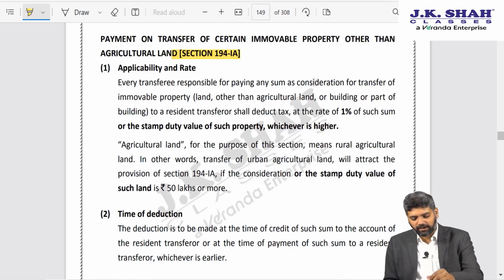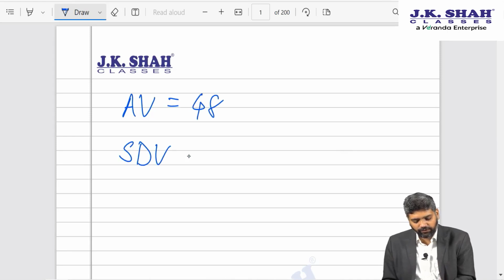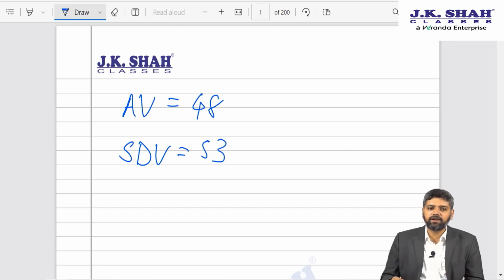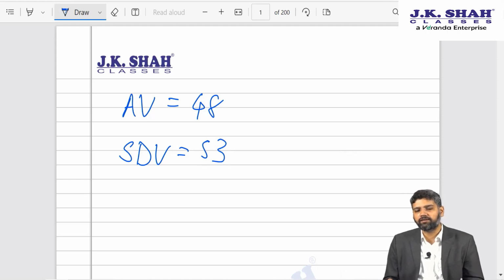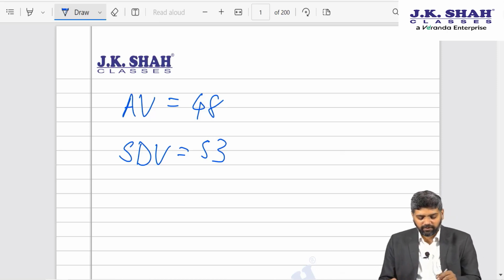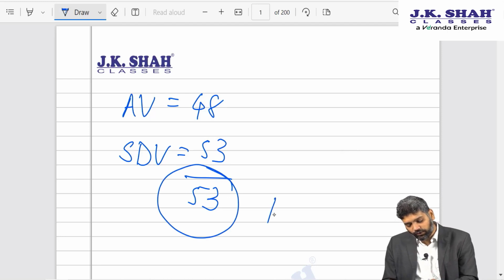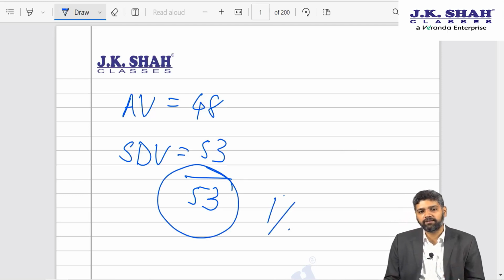So let us say a scenario as compared to last year where my agreement value is 48 lakhs, stamp duty value is 53 lakhs. Up till last year, I would say that since the agreement value does not exceed 50 lakhs, there is no need to withhold tax. But now in the current year, I need to look at whichever is higher, agreement value or stamp duty value. Which is higher? Naturally 53 lakhs is higher. Is this exceeding 50 lakhs? Of course, yes. So now on this amount, I am required to withhold 1% TDS.